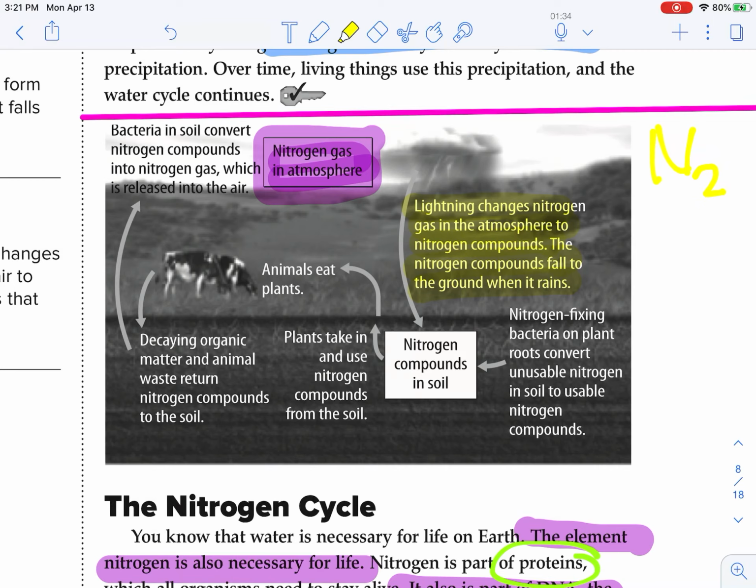The nitrogen compounds fall to the ground when it rains. Okay, so that's how we get it from the atmosphere to the ground in the form of water when it rains. Okay, so then we've got this nitrogen seeping into the soil here. This is attached to that water, right? Okay, so nitrogen compounds are in the soil.